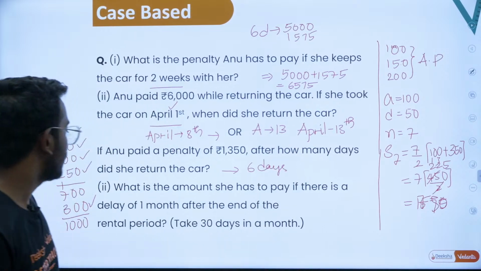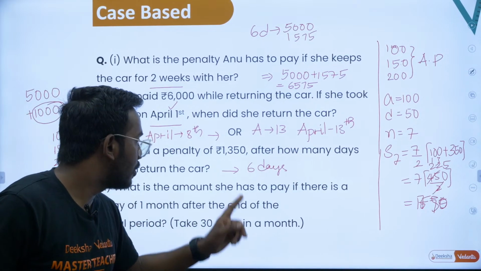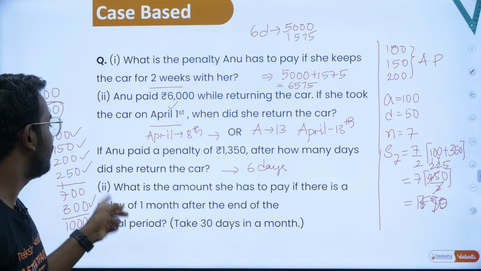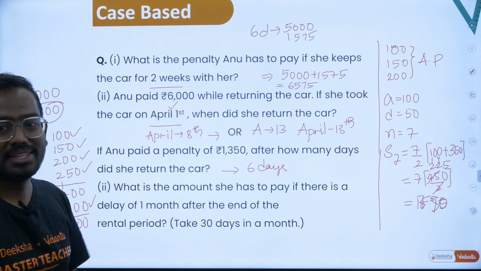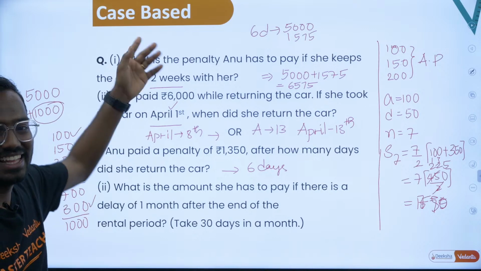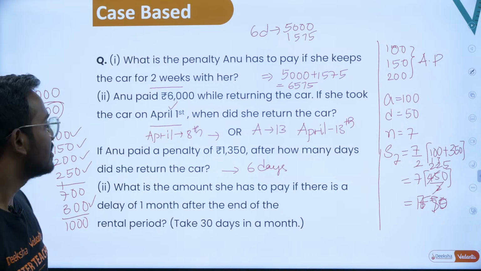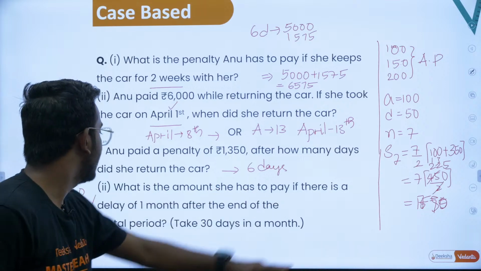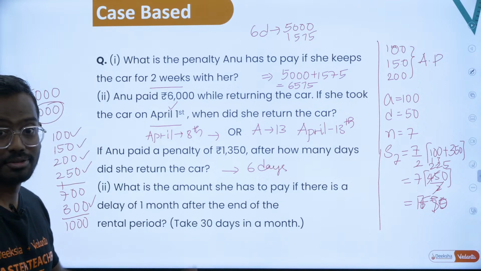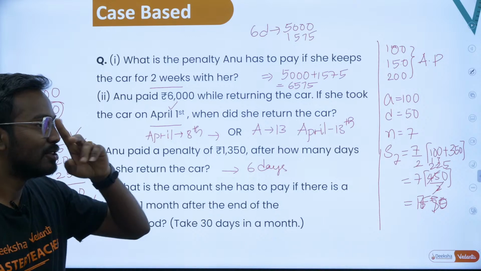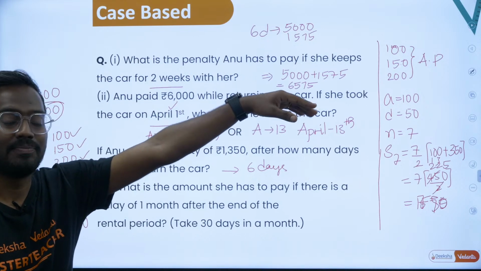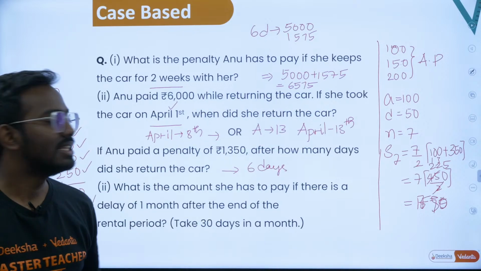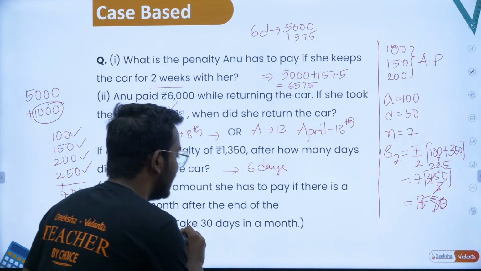The last question for the day: what is the amount she has to pay if there is a delay of 1 month after the end of the rental period? I'll give you this as homework. Everything else I have solved. So the last question says, what is the amount she has to pay if there is a delay of 1 month? She started with extra payment of 100 rupees and she has reached 1 month. So how much will she extra pay? Take 30 days in a month.